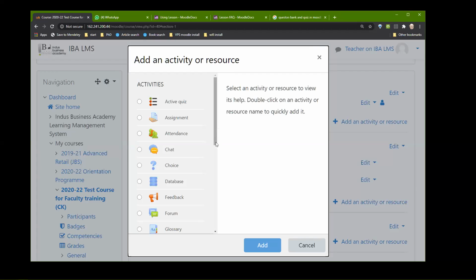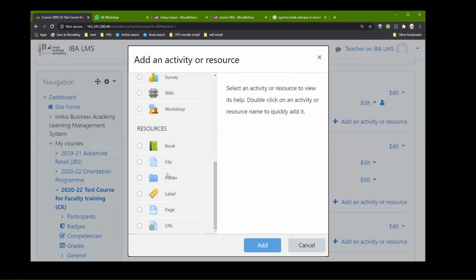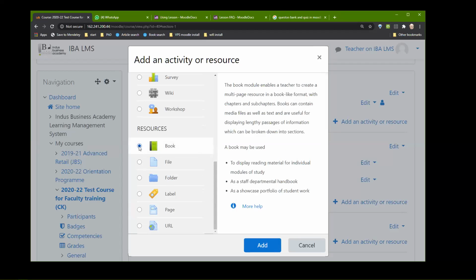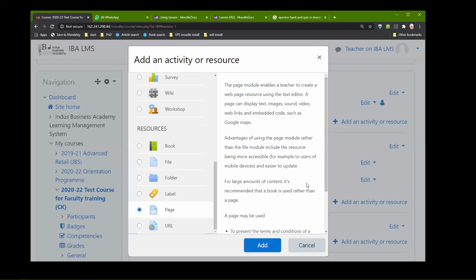Now, the next thing is resources. We were talking about that. If you have only one page of things to write, then you use a page. But if you have lots of pages, then you can start creating a book, with chapters and sub-chapters and table of contents and things like that. So this is a book. A book module allows you to create a multi-page resource. And a page is a single-page resource.